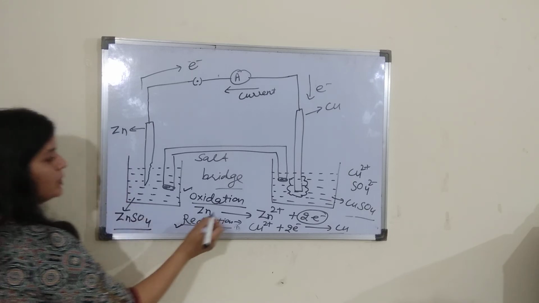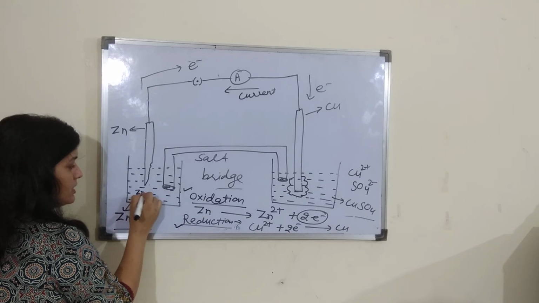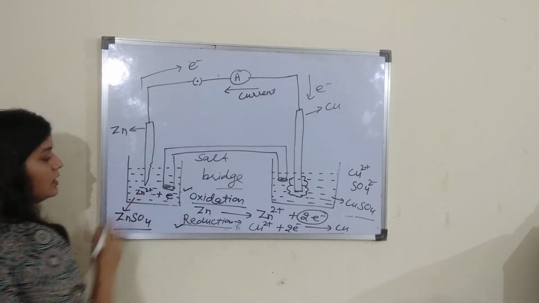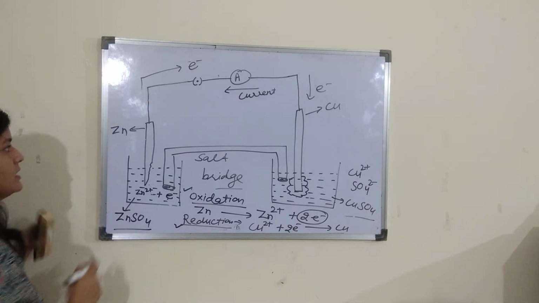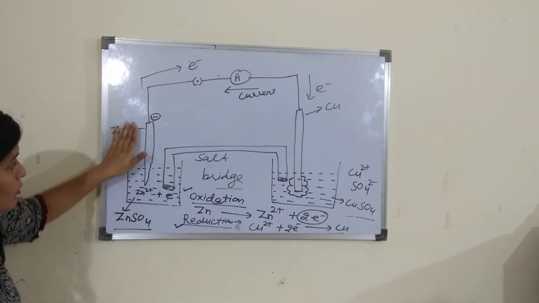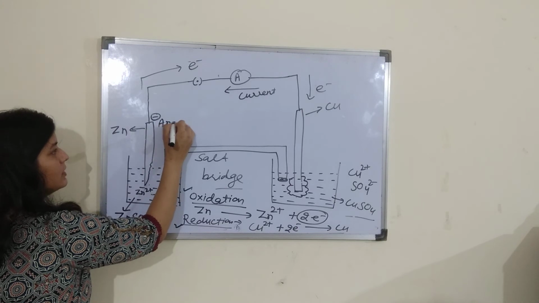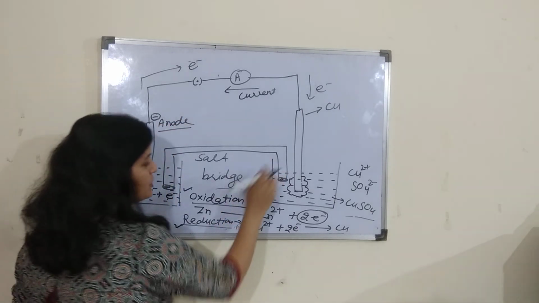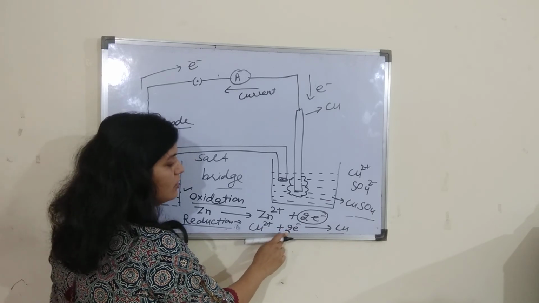Now, because in this solution zinc is converting into zinc ions and electrons, the amount of electrons increases. That's why this electrode was termed the negative electrode and it was called the anode. And in this solution copper ions get neutralized by the gain of electrons.